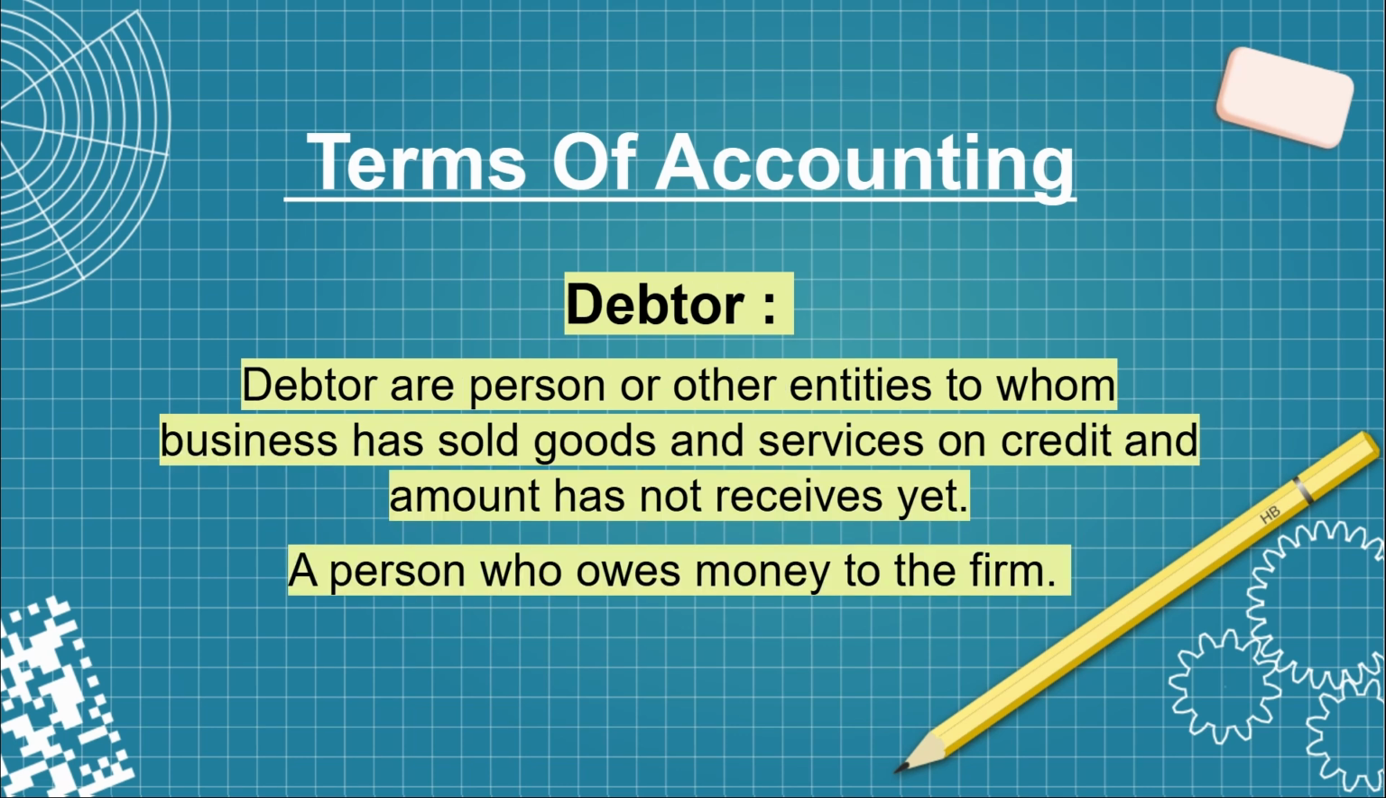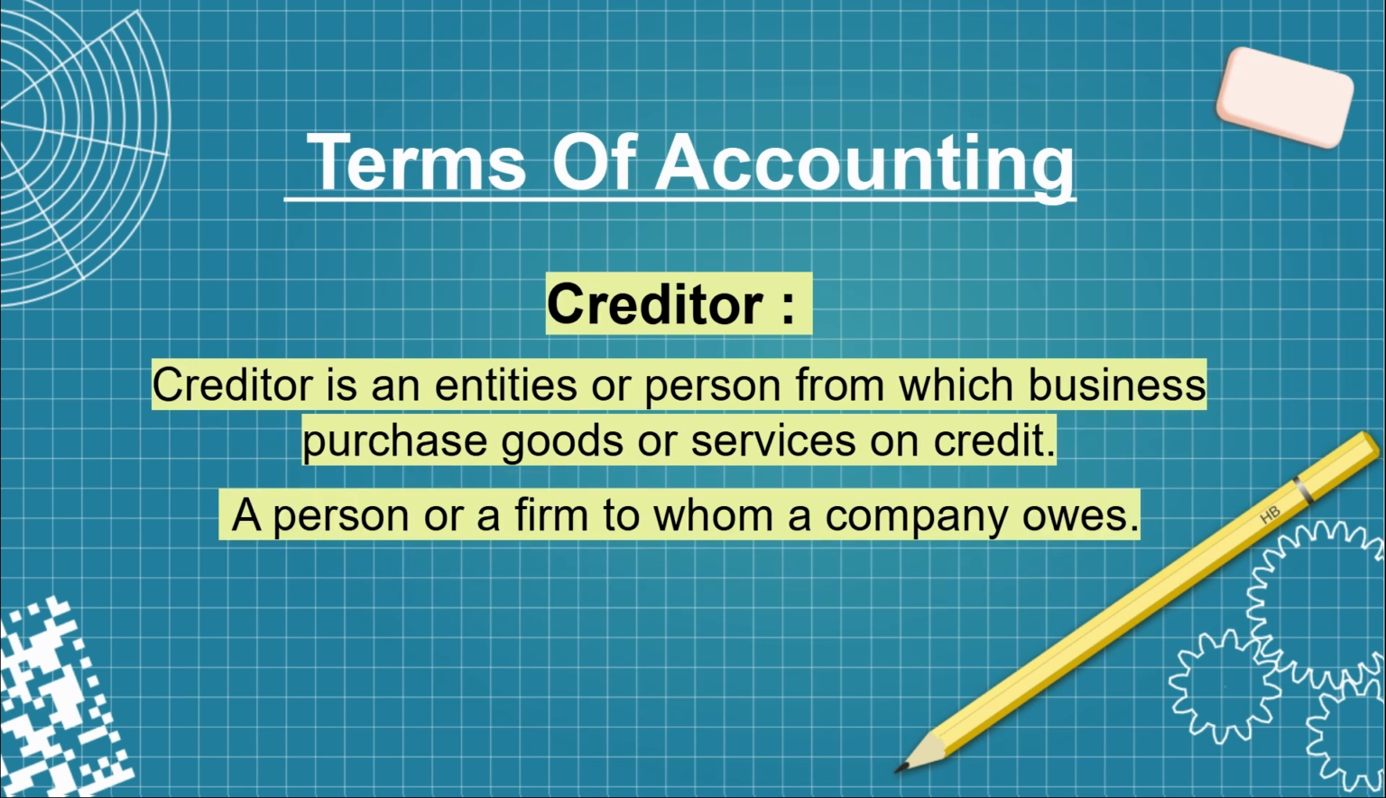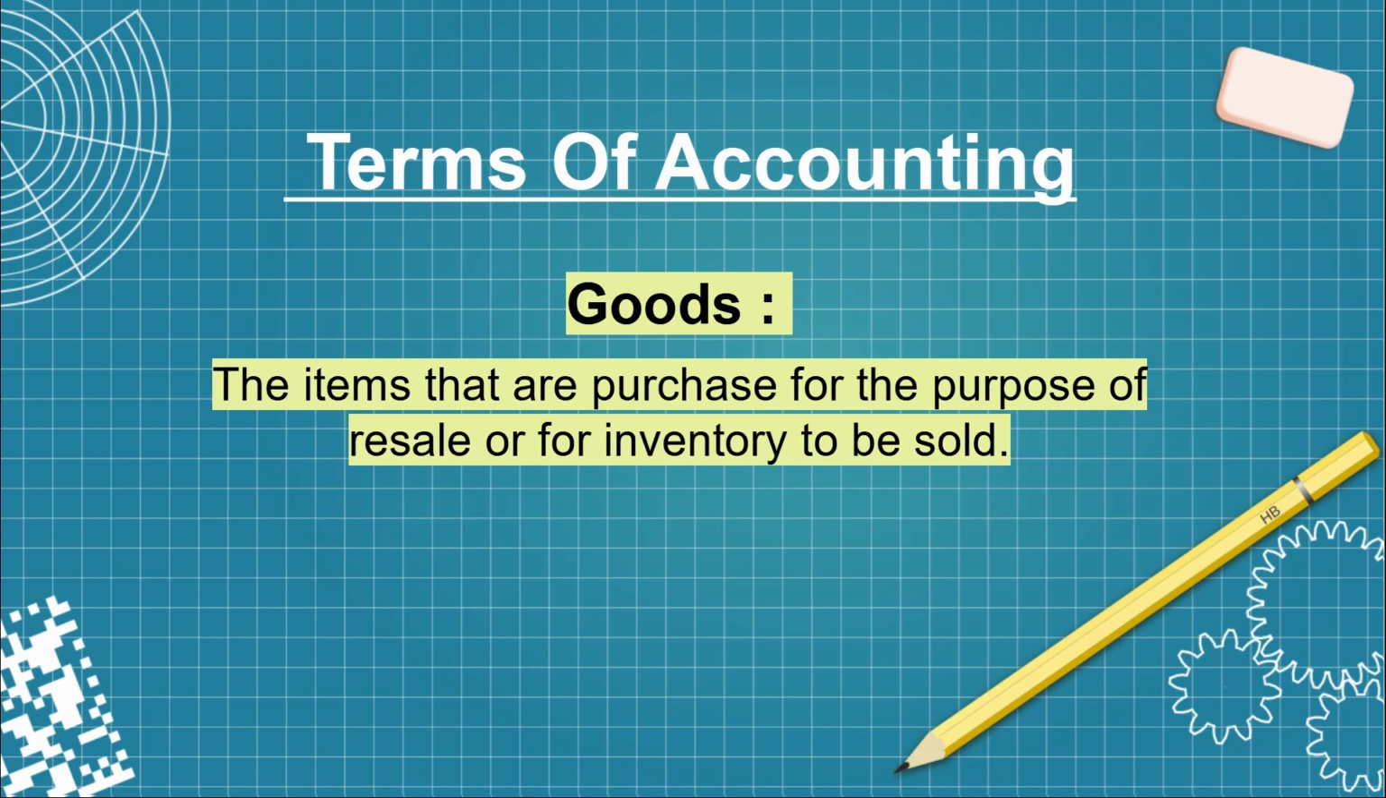And next we have debtors. So debtors are the persons or other entities to whom the business has sold goods and services on credit and the amount has not yet been received. A person who owes money to the firm is called a debtor. So next we have creditors. Creditor is an entity or person from whom the business purchases goods and services on credit. So a person or a firm to whom a company owes. Next we have goods. So goods are the items that are purchased for the purpose of resale or for inventory to be sold.